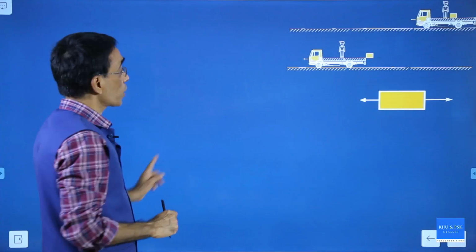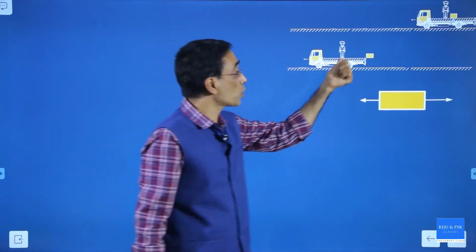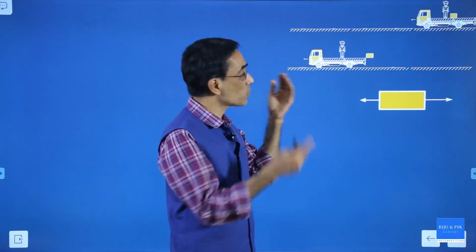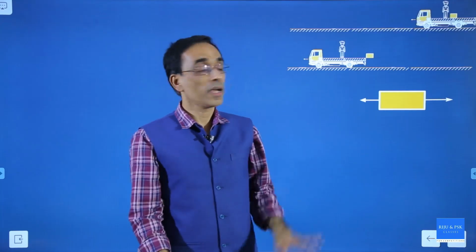From the viewpoint of a person who is accelerating with the truck. I told you, he's bolted to the truck, so his acceleration is the same as that of the truck. So he is watching the box and he is an observer, and this observer is not at rest, he is accelerating with the truck. So he is a non-inertial frame of reference. And this man will see a force which is not actually present, a backward force.